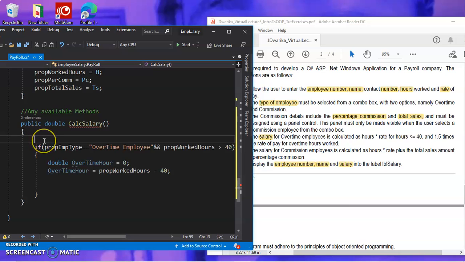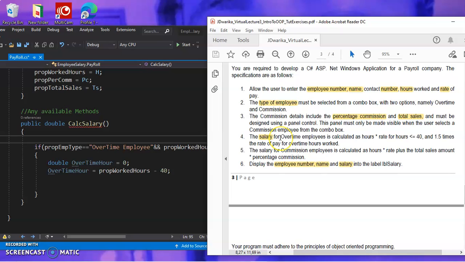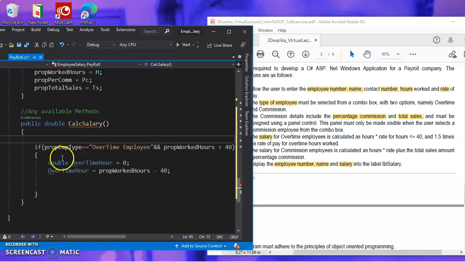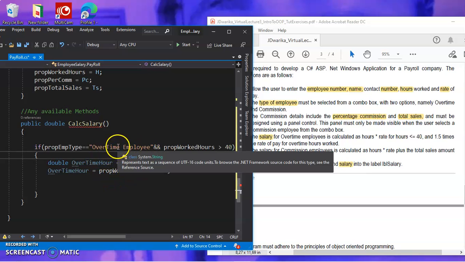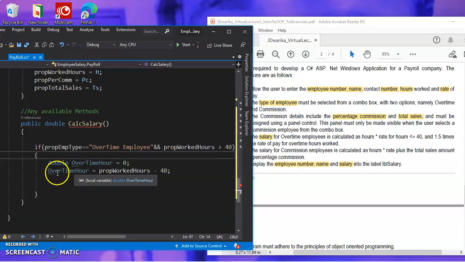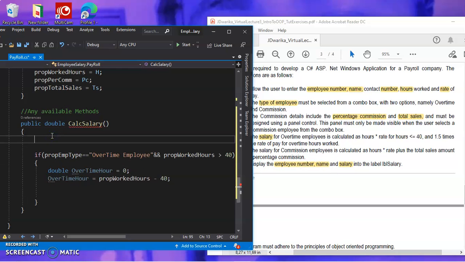Okay, so we will declare salary outside this if statement. Why? Because salary will exist for both types of employees. We will return salary for both types of employees, for overtime and for commission employee. So we declare salary outside this if statement, because if you declare it inside, you are saying this salary belongs only to the overtime employee. But we know what belongs only to the overtime employee: the overtime hours worked, but the salary belongs to both.